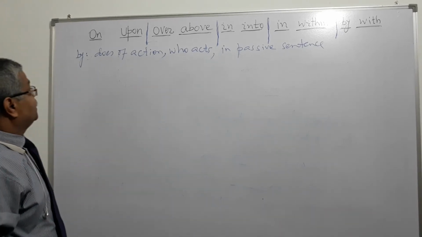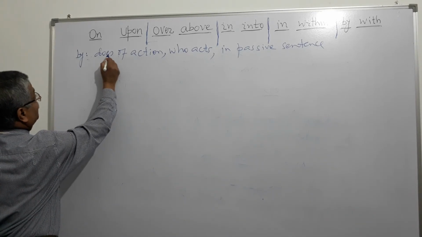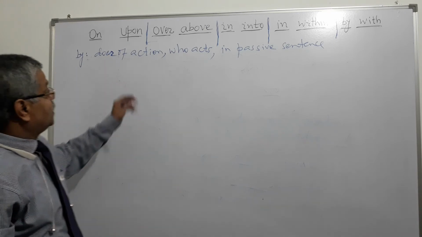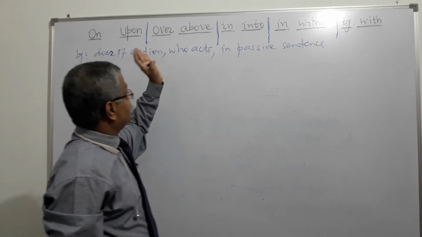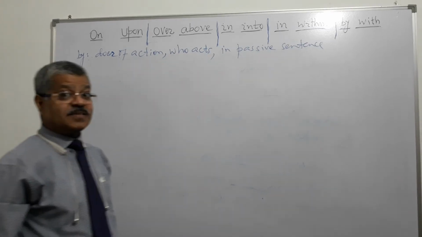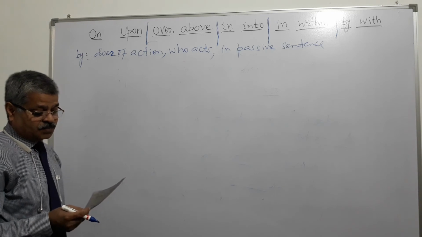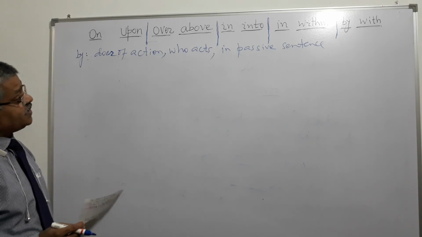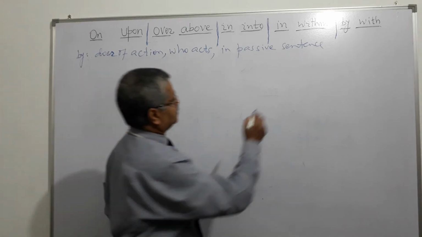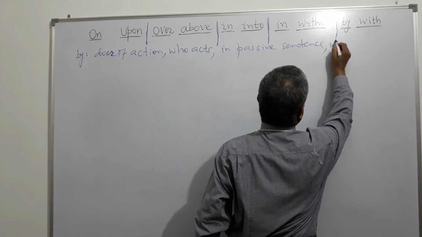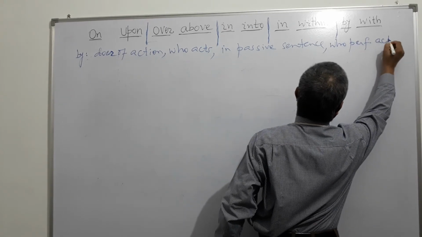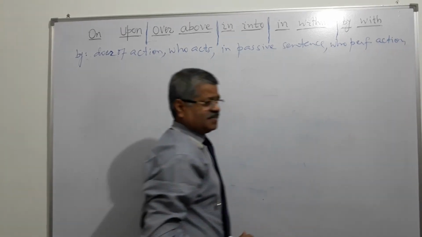Doer, D-O-E-R, doer of action. It relates to who acts, and it is used in a passive sentence, right? And here it shows who performed the action. Doer of action or who performed the action, same thing.